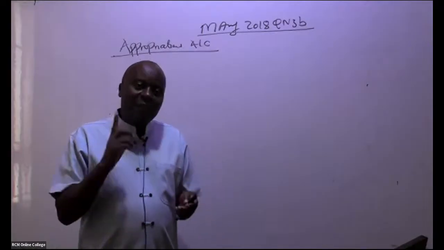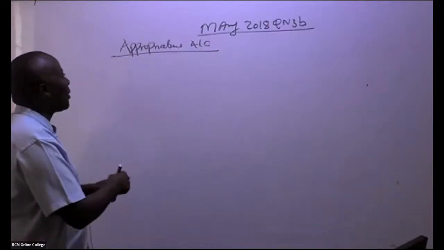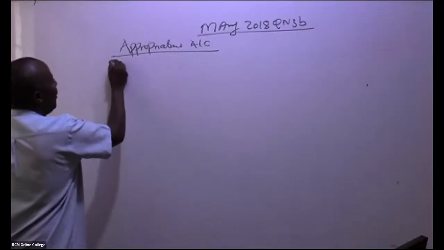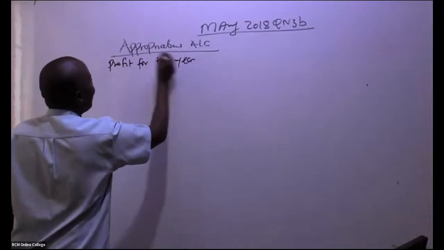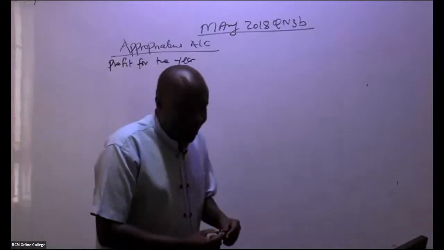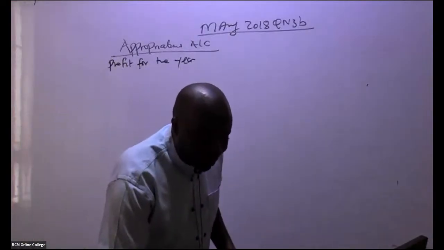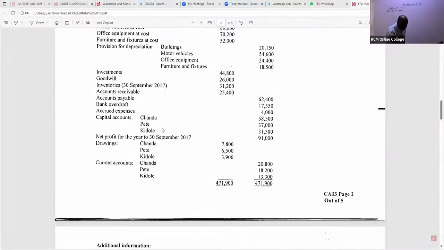That is the first thing that you need to do. So come and make an appropriation account. You give us here profit for the year, very fast. So I'm doing part one. Is there somebody who is able to see the profit for the year? Irene is giving us 91,000, right? So profit for the year. You guys are so good. Net profit for the year, 91,000.